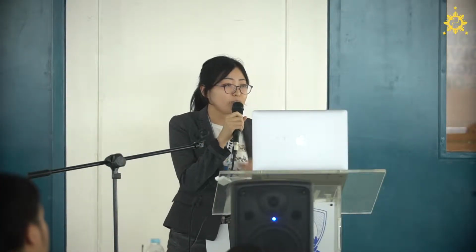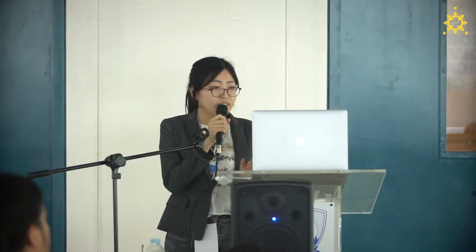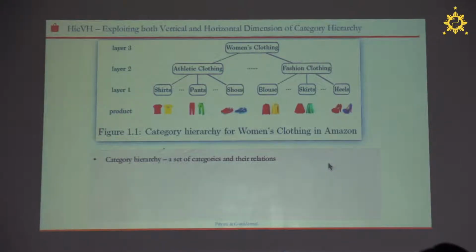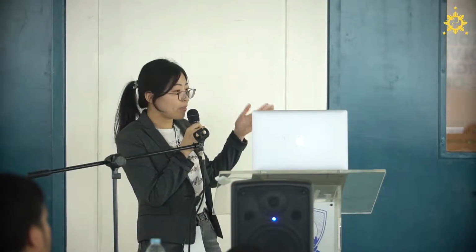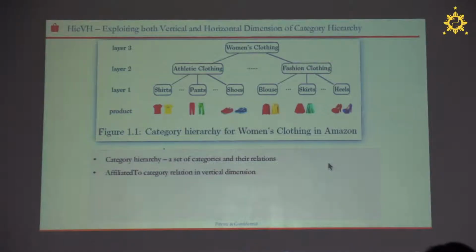This method mainly exploits both vertical and horizontal dimensions of the category hierarchy. The category hierarchy contains a set of categories and their relations, but the category relations can be considered in two dimensions. First, in the vertical dimension, let's see, shirts, athletic clothing, and women's clothing have affiliated relationships in the vertical dimension.